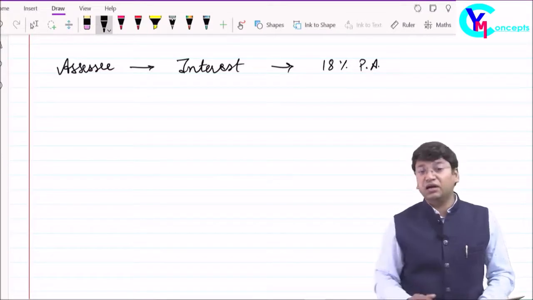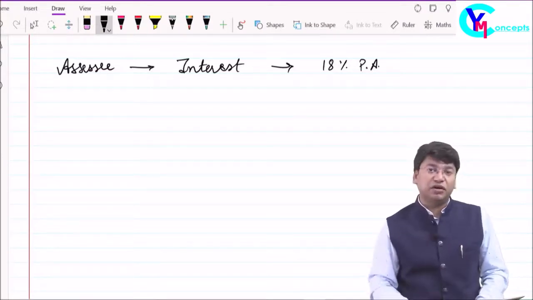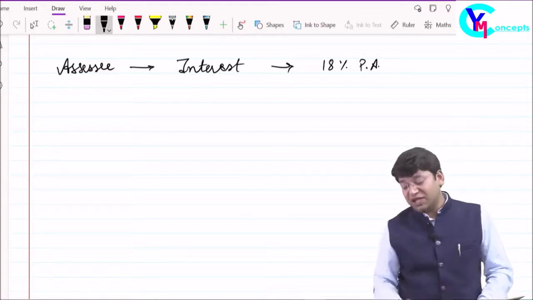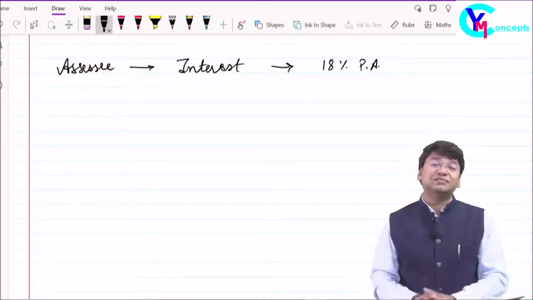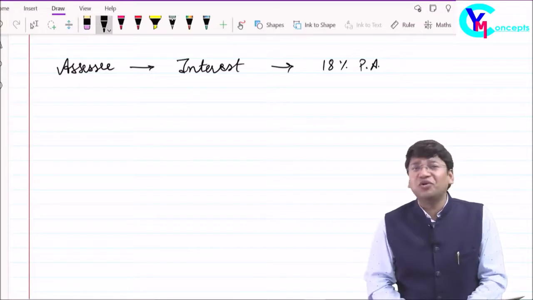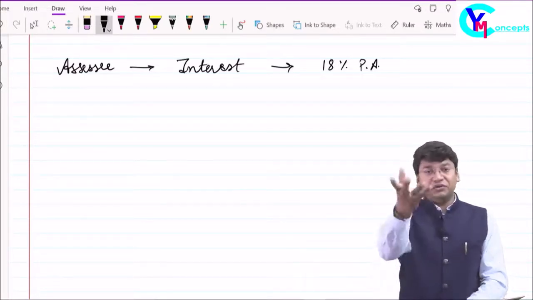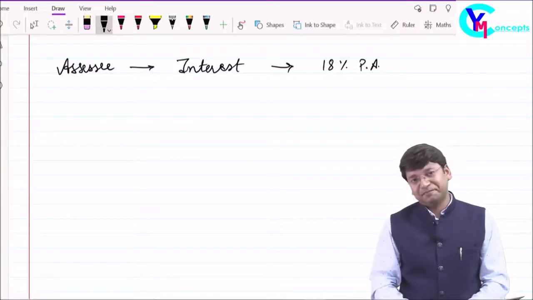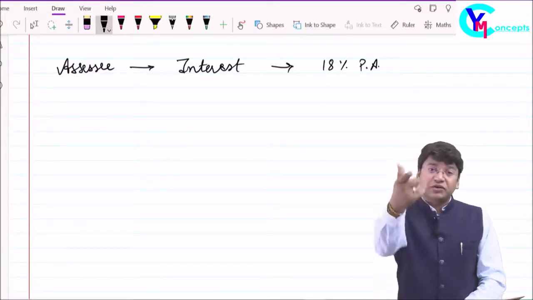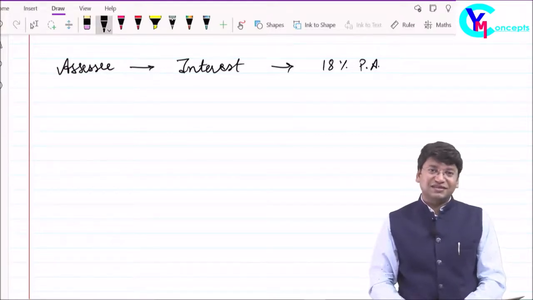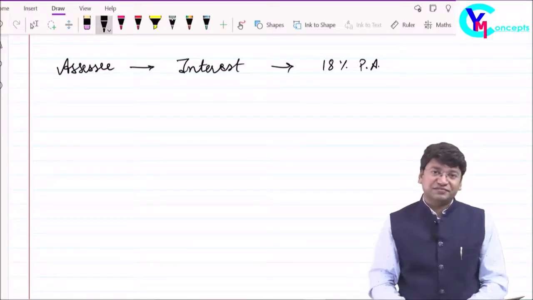If the assessee delays in making payment, okay, and at the same time, if you have made some excess payment or some wrong tax payment to the government, which is refundable to you, then you make the refund application.